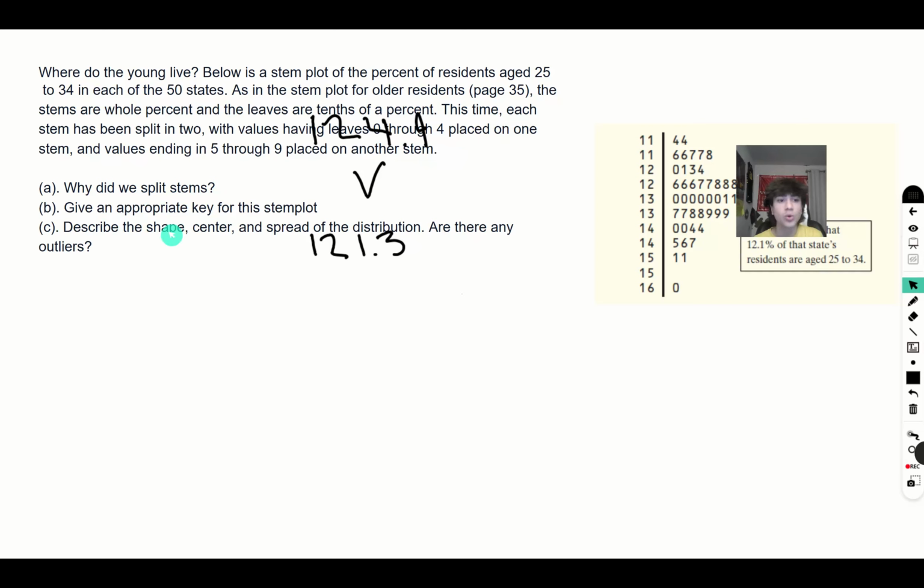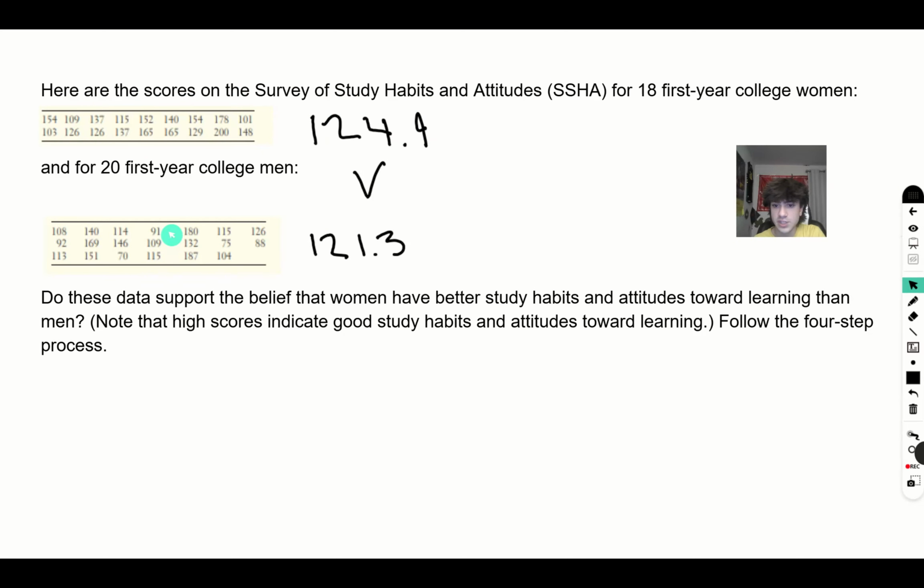And outliers, in some cases you would take the outliers out, but in this case I don't think there's any spectacularly insane outliers that would be taken out. They all seem somewhat in the same space. The 70 and 75 seem a little low, but not too low to where we wouldn't count them as part of the data.